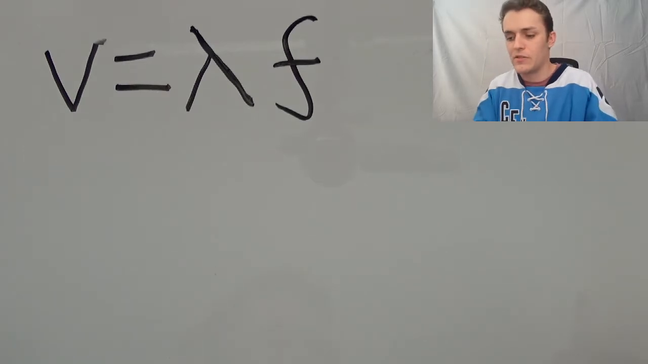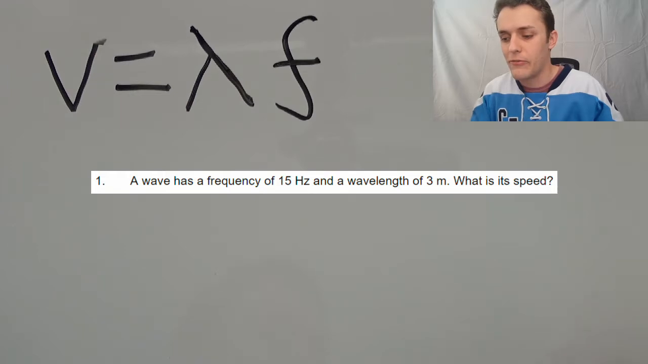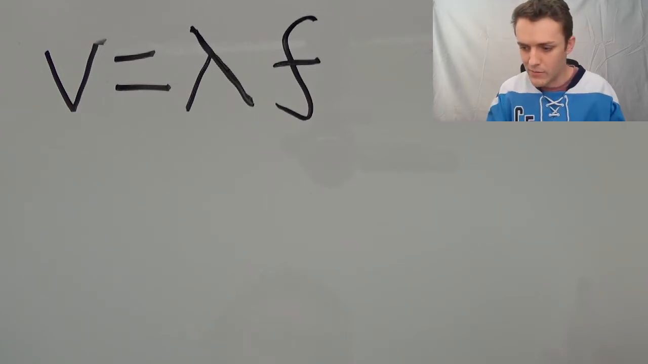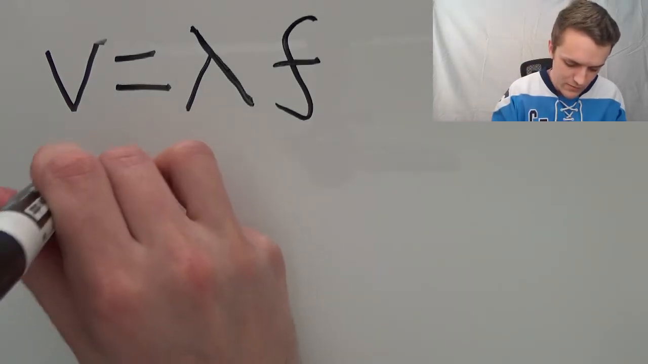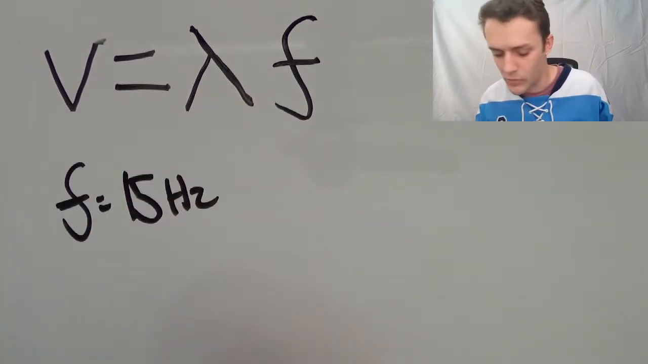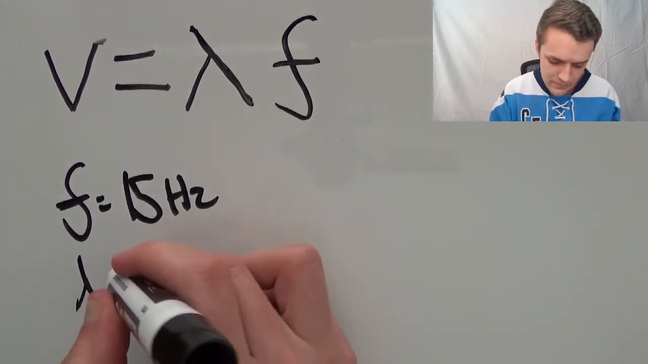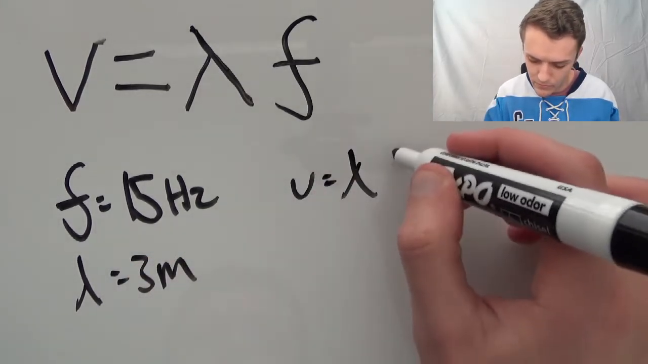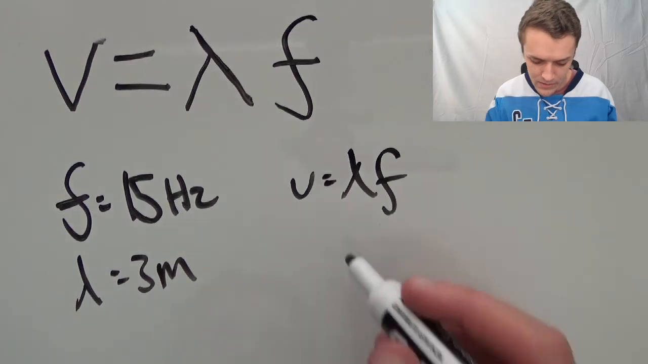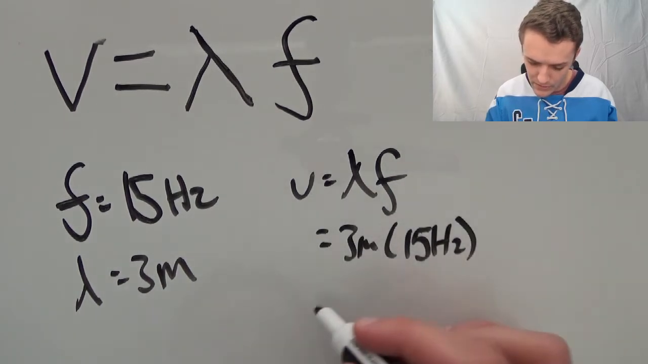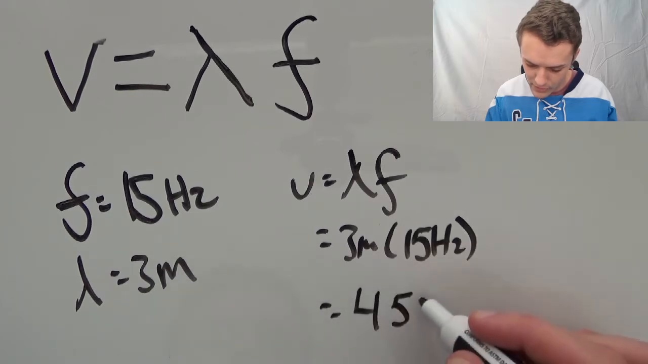The first question just says, a wave has a frequency of 15 hertz and a wavelength of 3 meters. What is its speed? So all we have to do is calculate that, right? It says a frequency of 15 hertz, so script f is 15 hertz, and has a wavelength of 3 meters. So our speed equals lambda times frequency, 3 meters times 15 hertz. Speed is 45 meters per second.